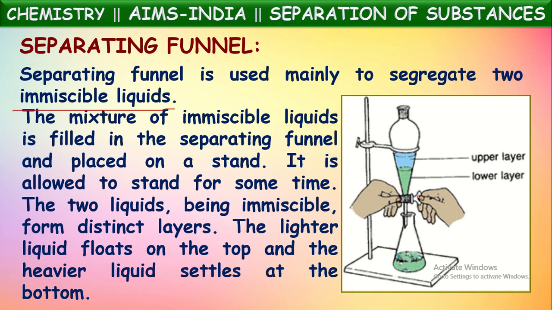Now slowly the tap is opened. Then what happens? Slowly one of the components, the lower layer of the mixture, comes into this conical flask. And when this layer reaches the neck, immediately we stop the tap. One layer will be collected in the conical flask, and the upper layer liquid will remain in the separating funnel. In this way, we can separate two immiscible liquids by using a separating funnel.